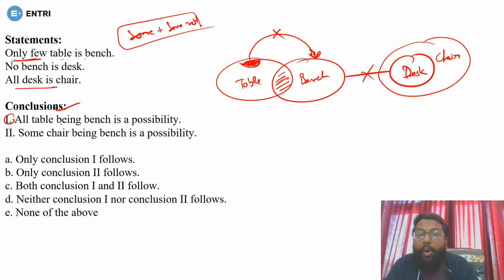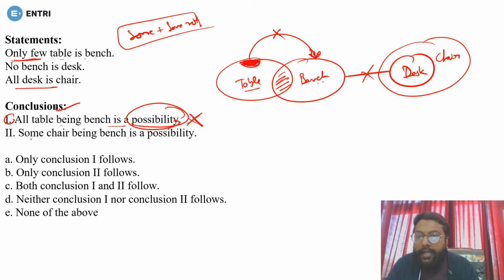So first is, all table being bench is a possibility. Now see, they are saying that all table being bench means you have to put all table into the bench. Is there a possibility? Is there any chance? No, there is no chance. Why? Because they already said that only a few tables are bench, which means some part of table can't be part of bench. So all table being bench, there is no possibility. So this will be the wrong one.